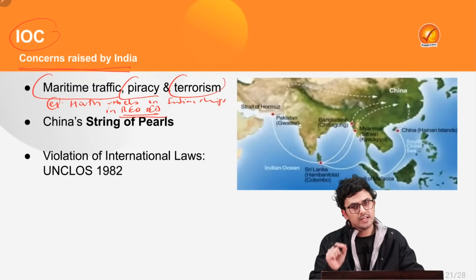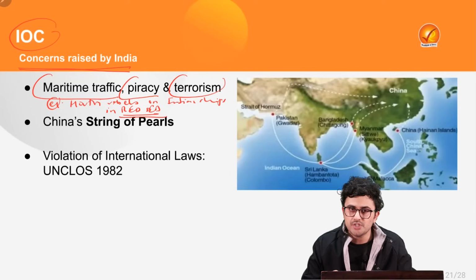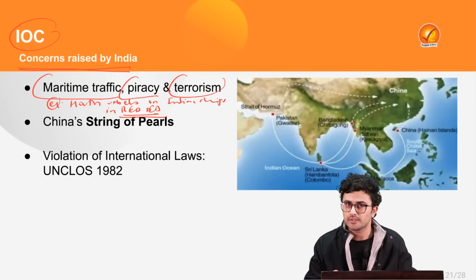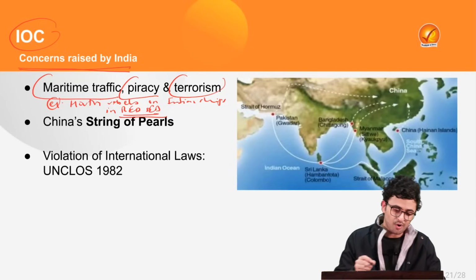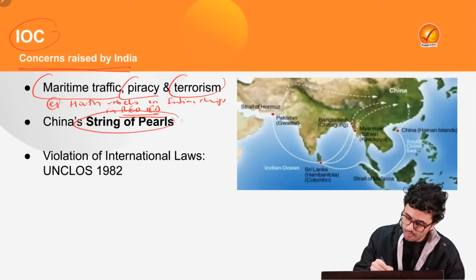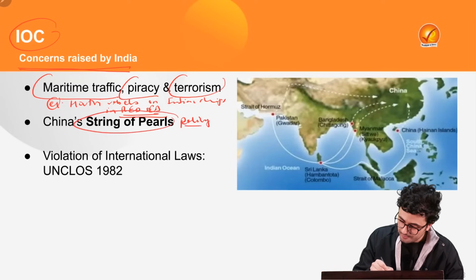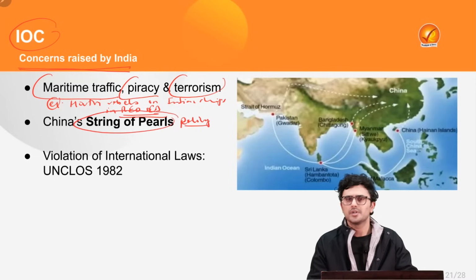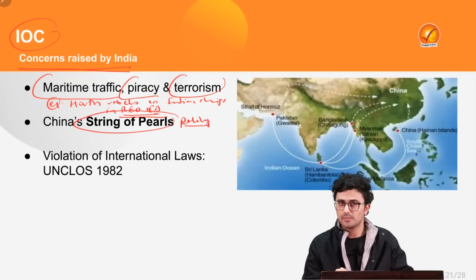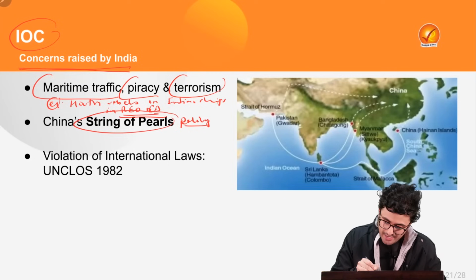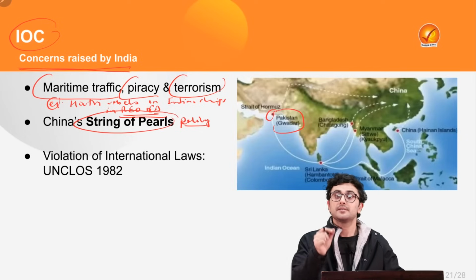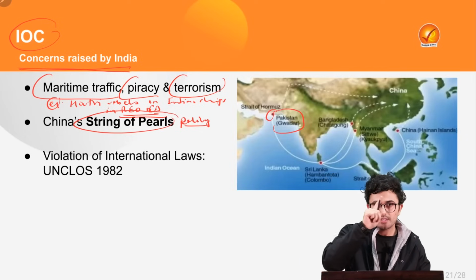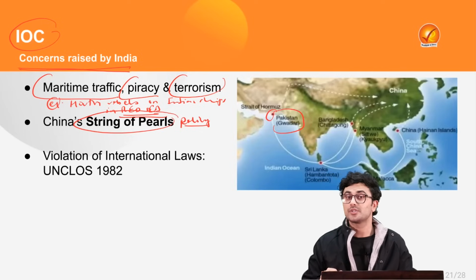which is significantly impacting India's commercial as well as strategic interest. At the same time, there is an emerging challenge in the face of a string of pearls policy of China. What is this string of pearls policy? Look at the map closely. China is creating commercial as well as military establishments circling India in the Indian Ocean region.